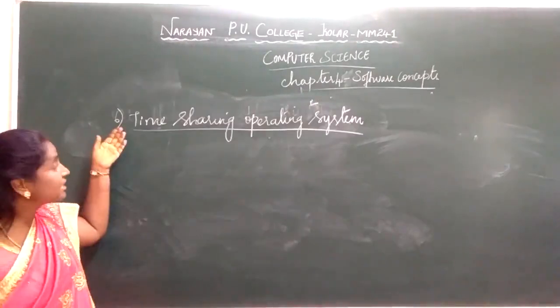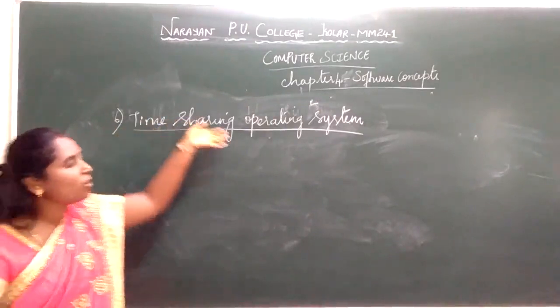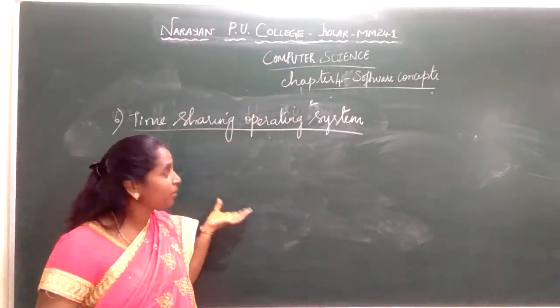So your sixth operating system is the time-sharing operating system. What is this time-sharing operating system?